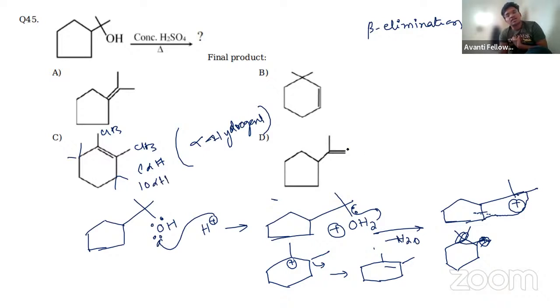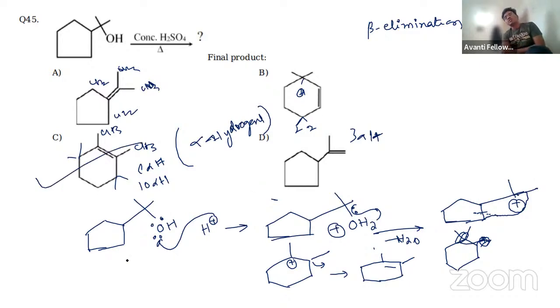And here you are having only 2, 3 alpha hydrogens. And here we are having how much? Here 1, no, here nothing, 0. And here 2 only alpha hydrogens. And here you are having what? CH3, CH3, CH2, CH2. 10 alpha hydrogens are there. But due to the formation of carbocation stability, this is the most favorable compound. Because of formation of carbocation, ring expansion will take place.